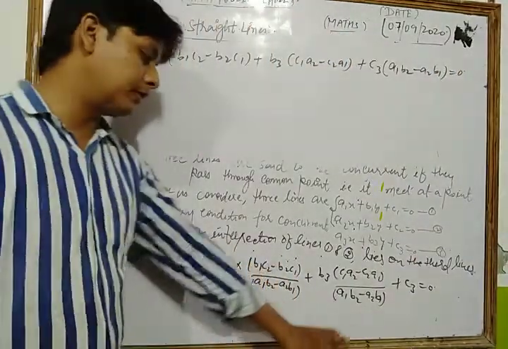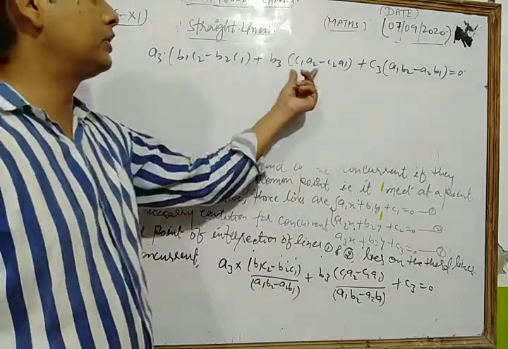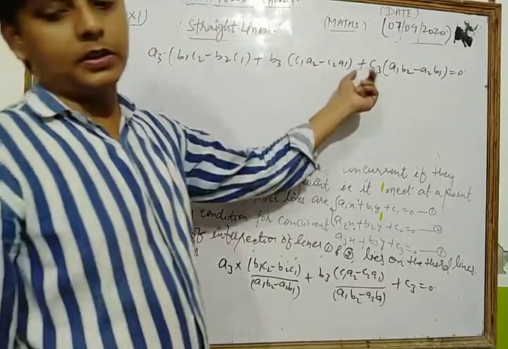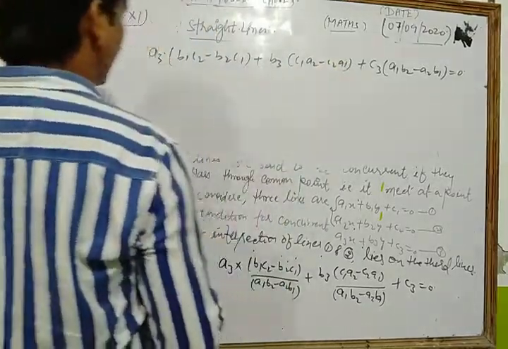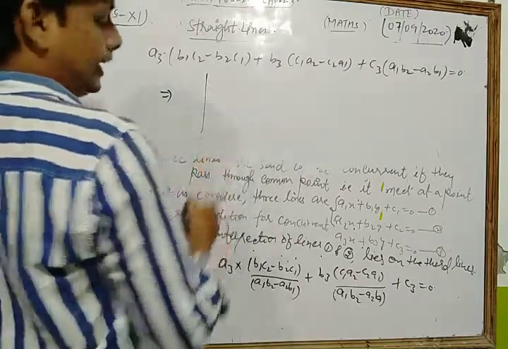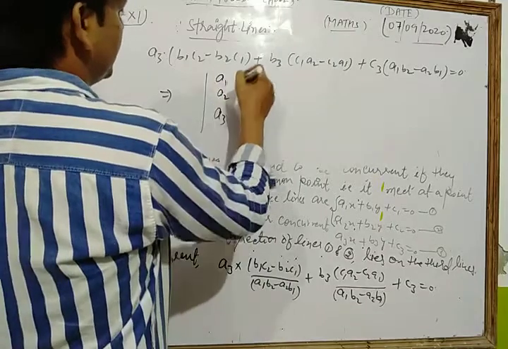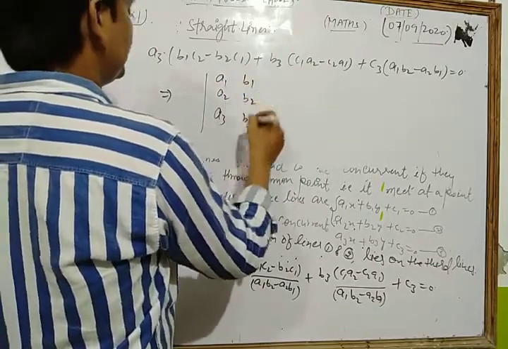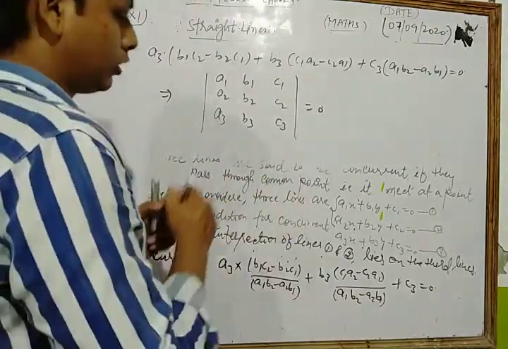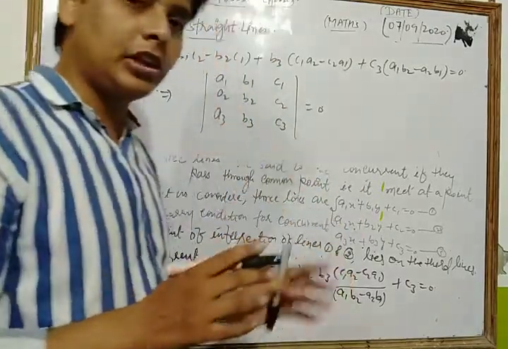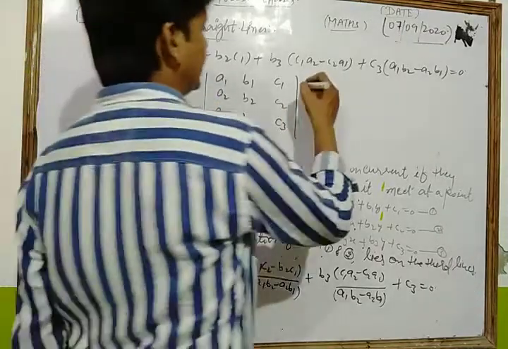So dear student, after simplifying them, we get the result as a3 in bracket (b1 c2 minus b2 c1) plus b3 (c1 a2 minus c2 a1) plus c3 (a1 b2 minus a2 b1) is equal to 0. And dear student, that condition we also write in mod form, meaning determinant form. In determinant form, that relation is written as the determinant of a1 a2 a3, b1 b2 b3 and c1 c2 c3 is equal to 0. So dear student, for concurrency of three lines, this is the necessary condition, and this is the determinant form.